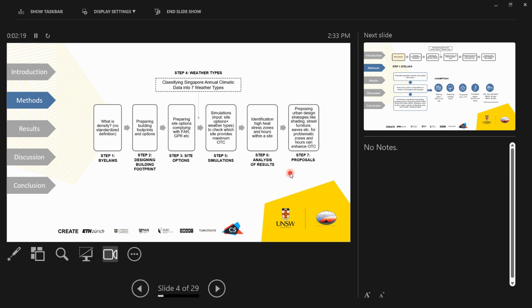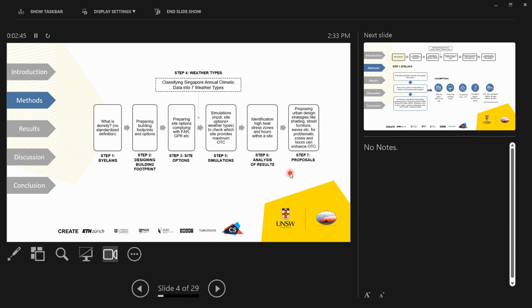Further, we are using some weather condition to perform some environment simulations. So now the weather condition that we used is something interesting, and I'm going to explain that in a subsequent slide. And once we have the simulation results ready, we are analyzing those results to understand what are the high heat stress zones within a particular site, as well as what are the high heat stress hours.